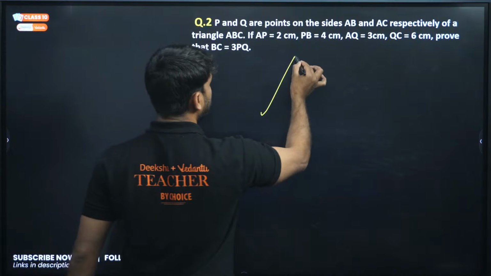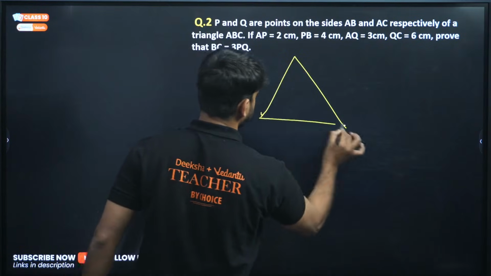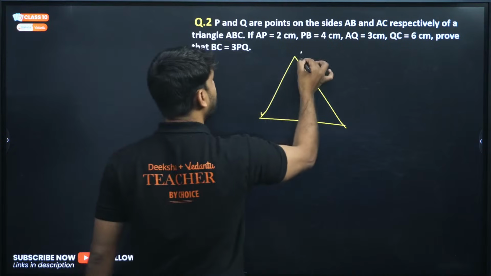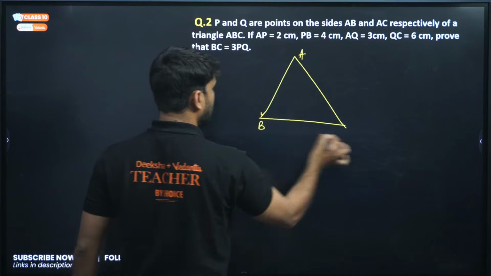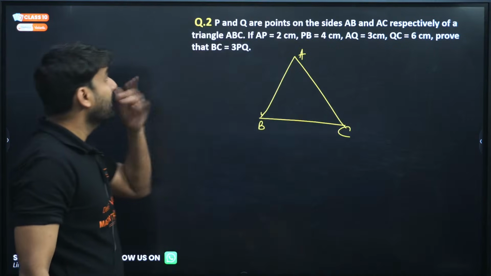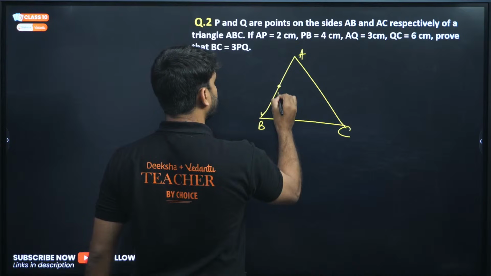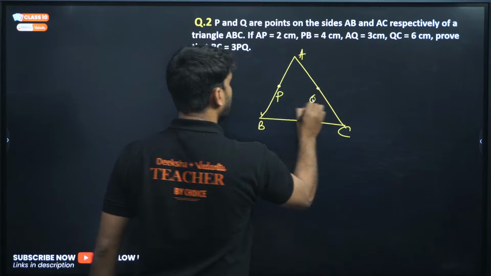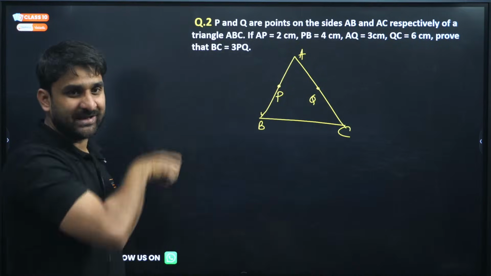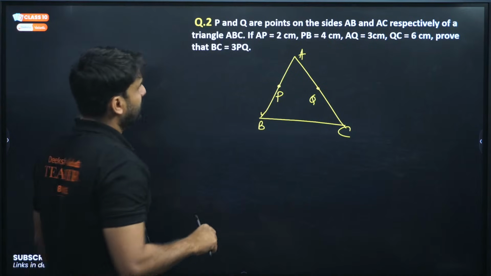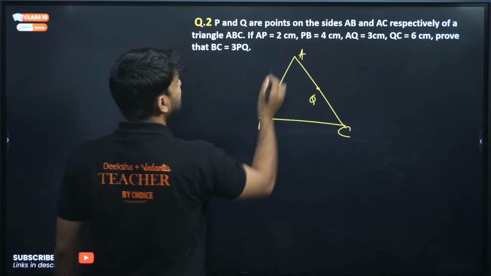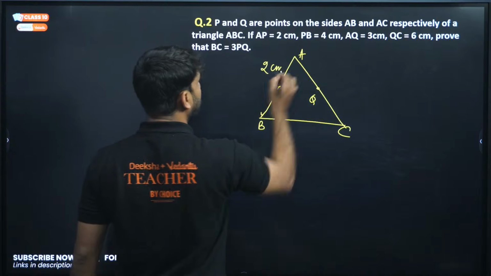This is triangle ABC, A, B and C, right? P and Q are two points on the sides AB and AC. So here is P, and let's say this is Q. If AP is 2 centimeters, very good. This is of 2 centimeters.